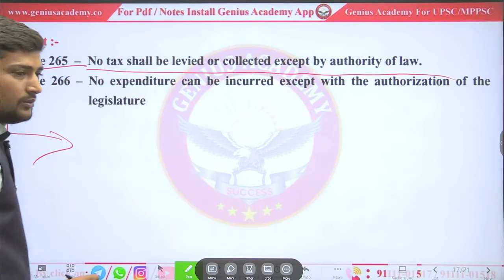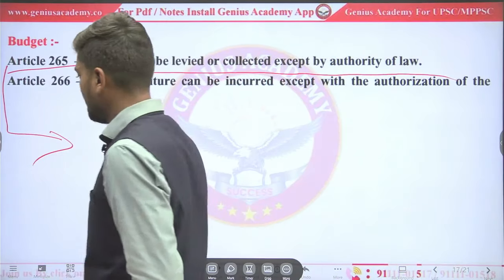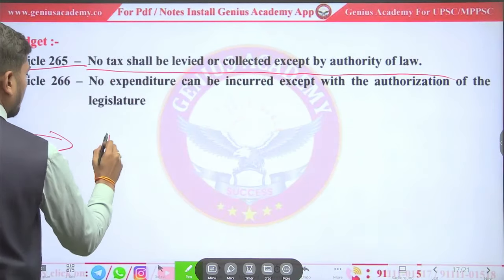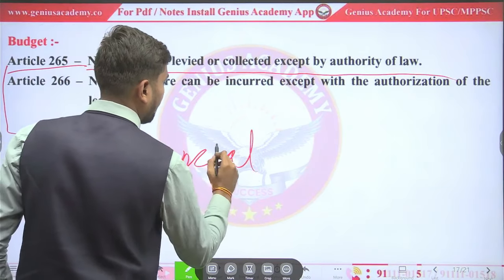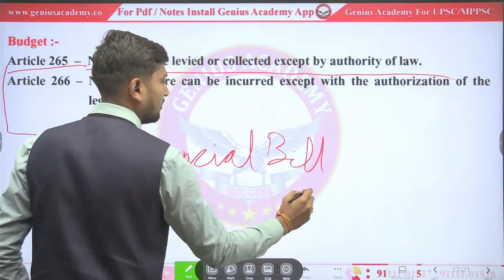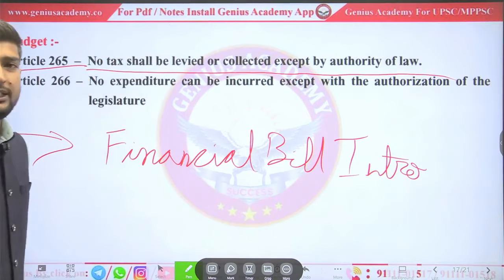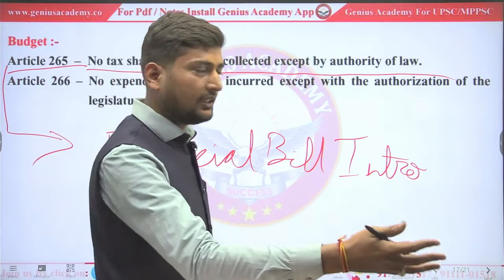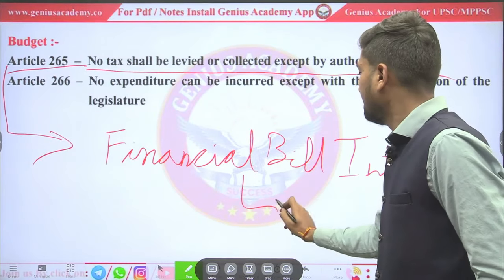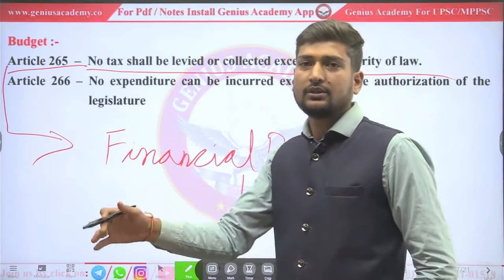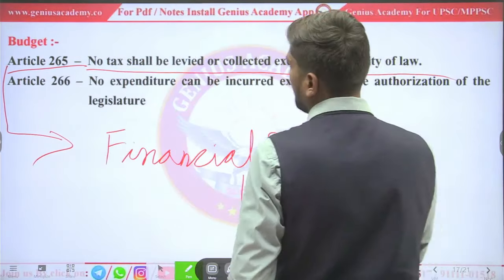So what does government do to introduce tax? It takes permission from parliament. So for that a financial bill is introduced. Financial bill is introduced by the government in parliament or at Lok Sabha. It will get passed and it will become an act, and after that government can impose, change or make whatever change it wants to make in taxes.